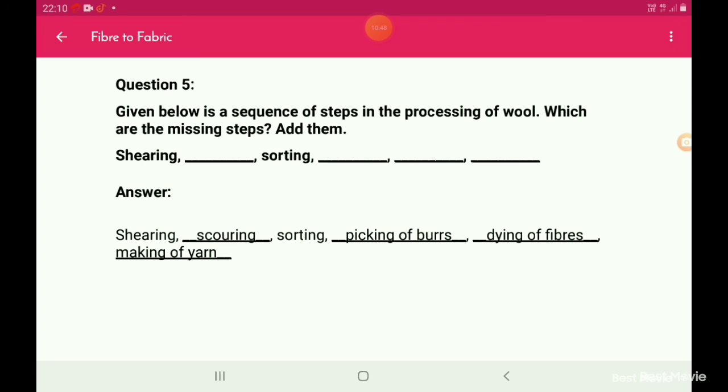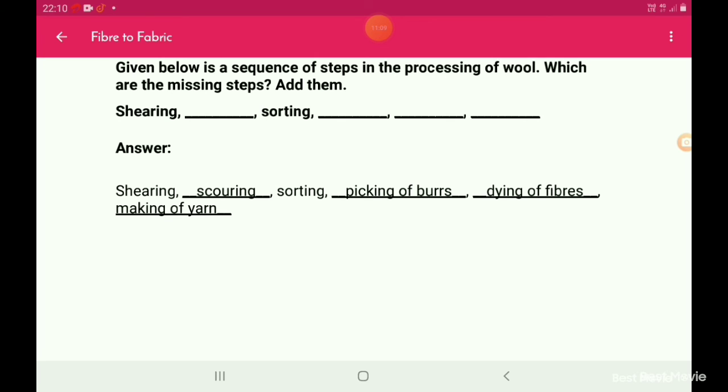Question number 5. Given below is a sequence of steps in the process of making wool. Which are the missing steps? Add them. Shearing, sorting. Shearing, scouring, sorting, picking of burrs, dyeing of fibers, making of yarn.